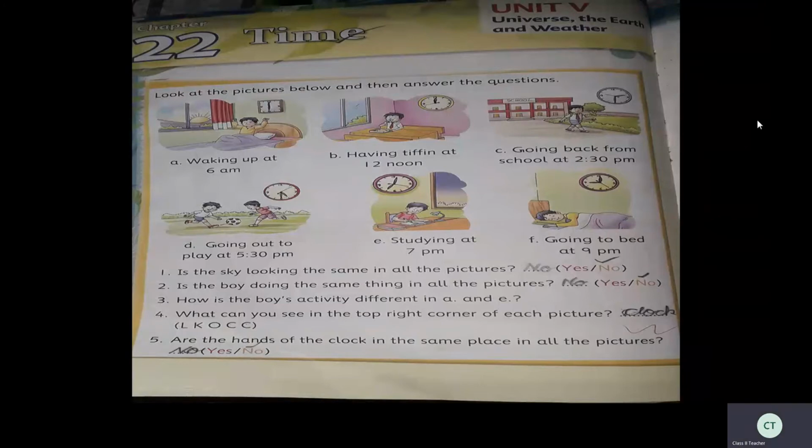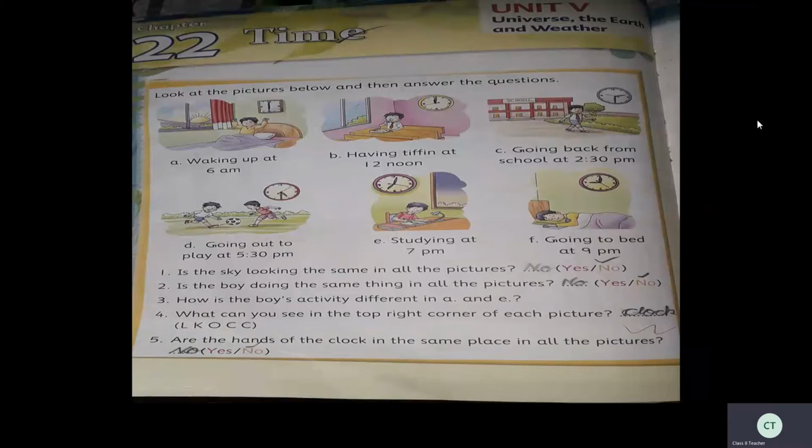Now some questions are given here. Can answer. Okay. First question. Is the sky looking the same in all the pictures? Yes or no? Yes, it is no. The sky is looking not same in all the pictures because time is different. When time is different, sky also will change. The next question, is the boy doing the same thing in all the pictures? No, isn't it? According to the time, he changes his activities.